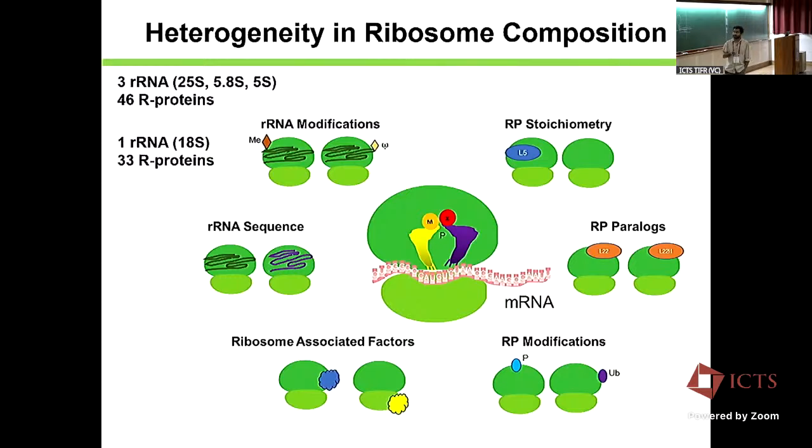There are RNA modifications which can also be altered. There is ribosome stoichiometry, meaning not all the ribosomes have the same composition. Some ribosomal proteins might be missing, or there are paralogs, where different copies of the same gene can exist. Or the ribosomal protein can get modified and might function differently, or there may be associated factors which we call ribosome associated factors. My talk will mainly focus on the ribosome associated factors as well as the ribosomal protein paralogs. These are the two components we are visualizing in this talk.